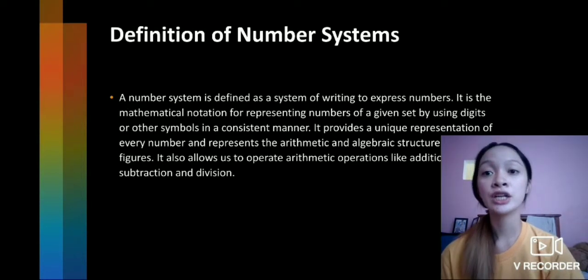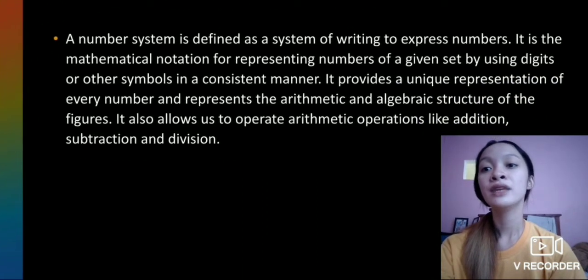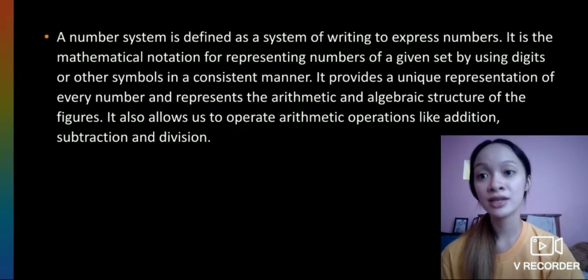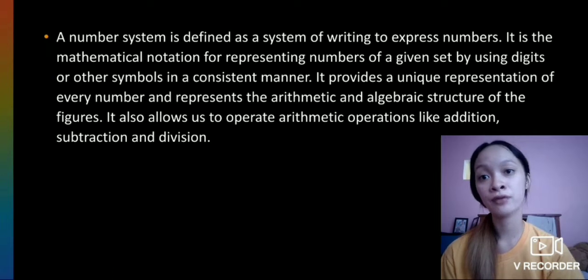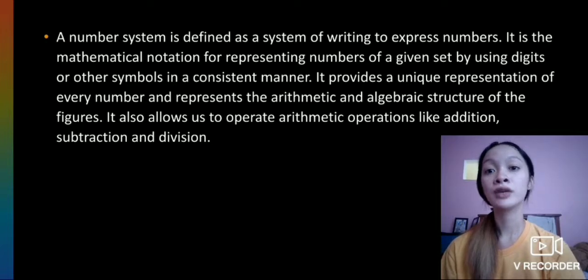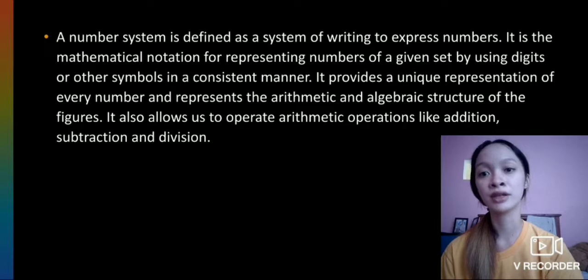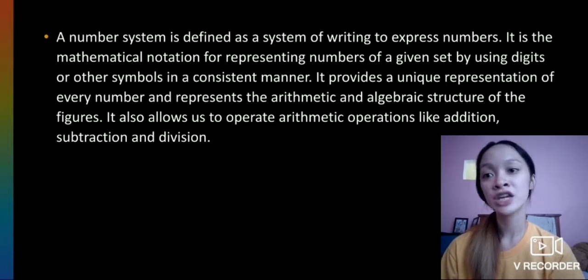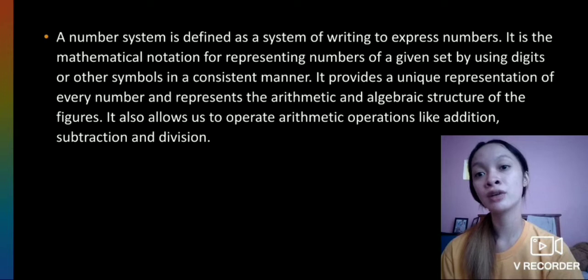So the definition of number system. A number system is defined as a system of writing to express numbers. It is the mathematical notation for representing numbers of a given set by using digits or other symbols in a consistent manner. It provides unique representation of every number and represents the arithmetic and algebraic structure of the figure.